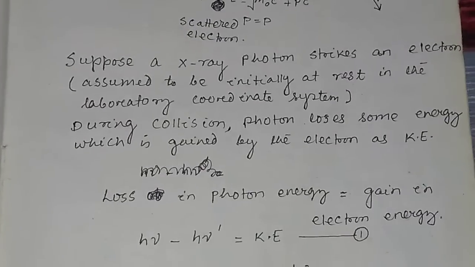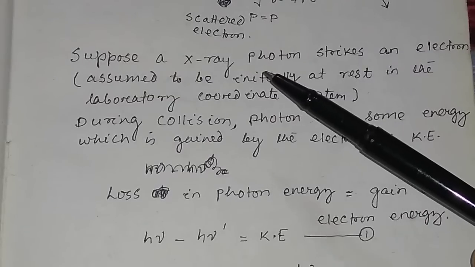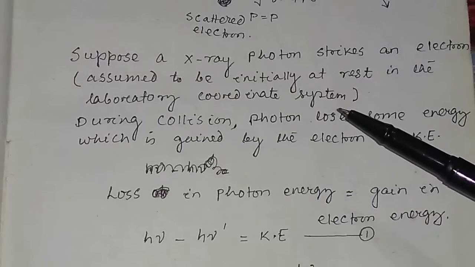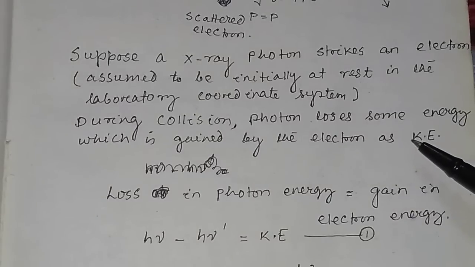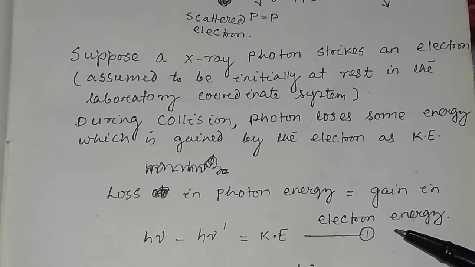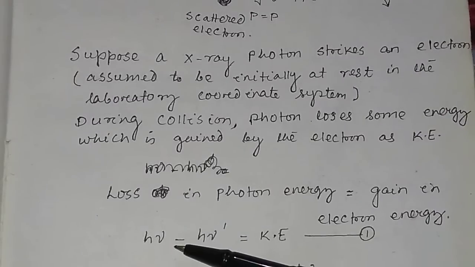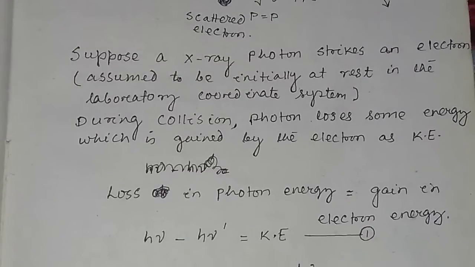I have told you that a photon strikes the electron. Suppose the photon is an X-ray. So the X-ray strikes the electron, which is assumed to be initially at rest in the laboratory coordinate system. During collision, the photon loses some energy, which is gained by the electron as kinetic energy. That means the loss in photon energy is equal to the gain in the kinetic energy of the electron. Photon energy is h nu, so the loss in photon energy is h nu minus h nu dash, which is equal to the kinetic energy of the electron.